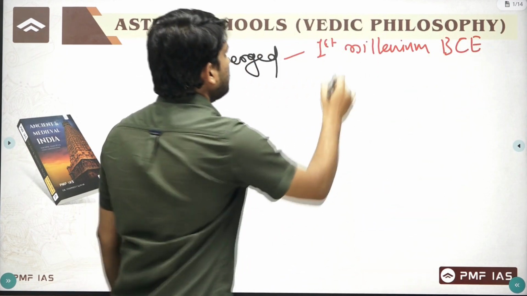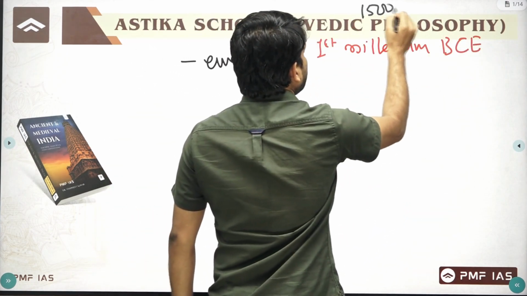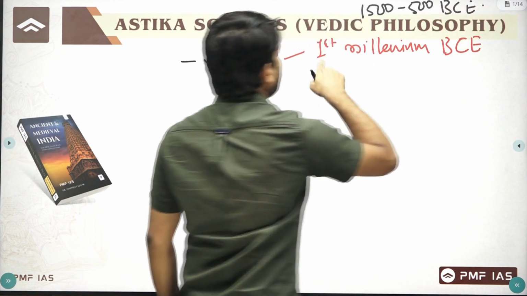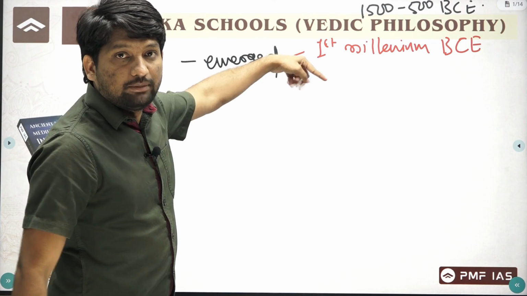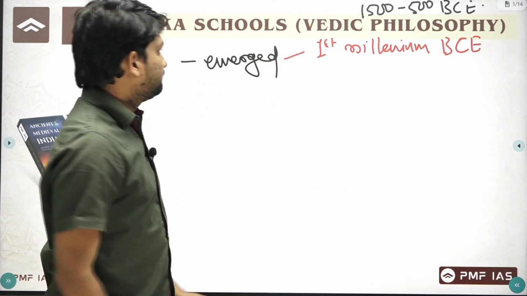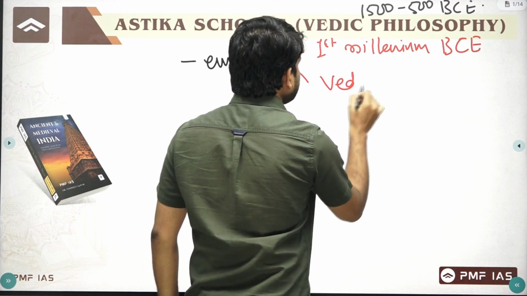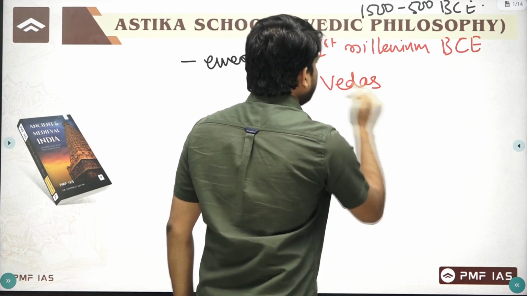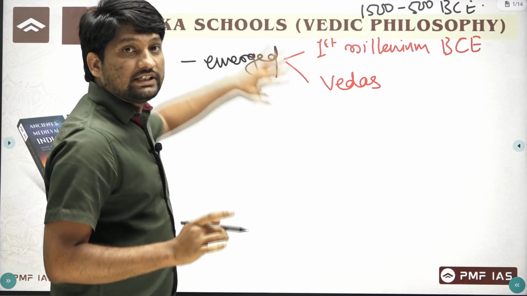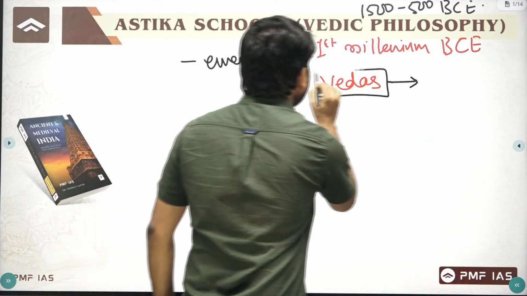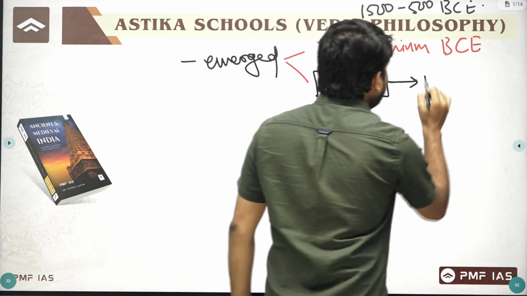The Vedic period is from 1500 to 500 or 600 BC. So these developed out of the Vedas. All these six schools were developed from the Vedas, and they believed in the Vedas.